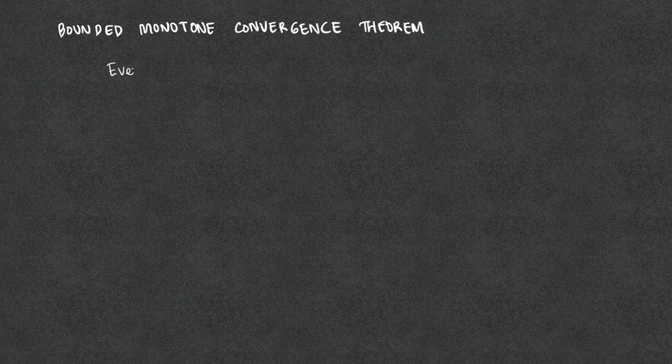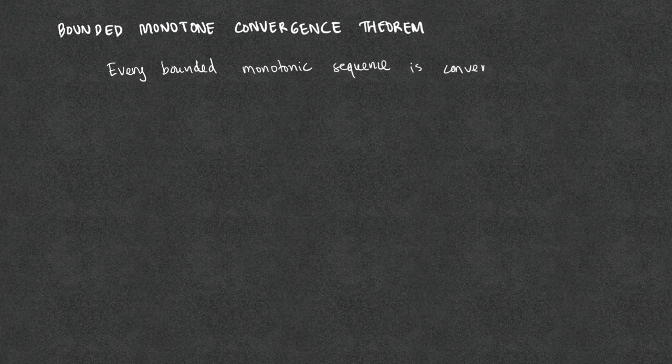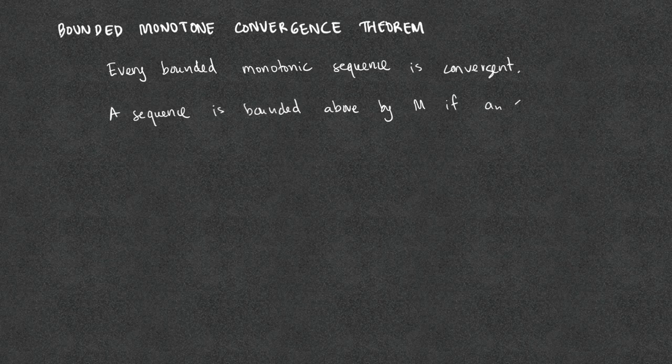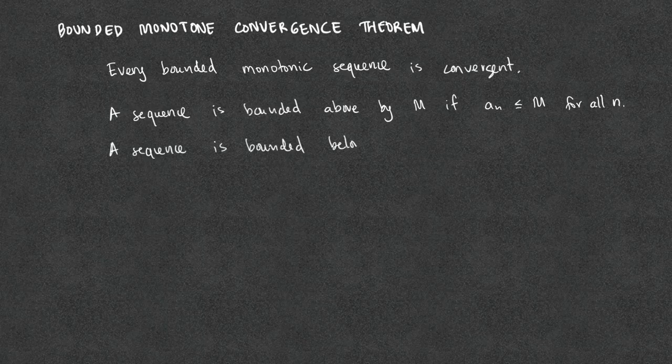Bounded monotone convergence theorem. Every bounded monotonic sequence is convergent. We say that a sequence is bounded above by capital M if all of the terms are less than or equal to capital M. We also say that the sequence is bounded below by lowercase m if all of the terms are greater than or equal to little m.